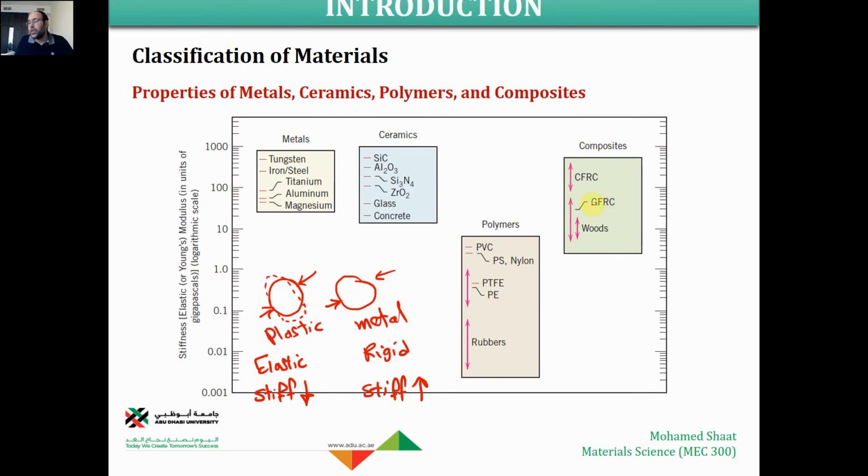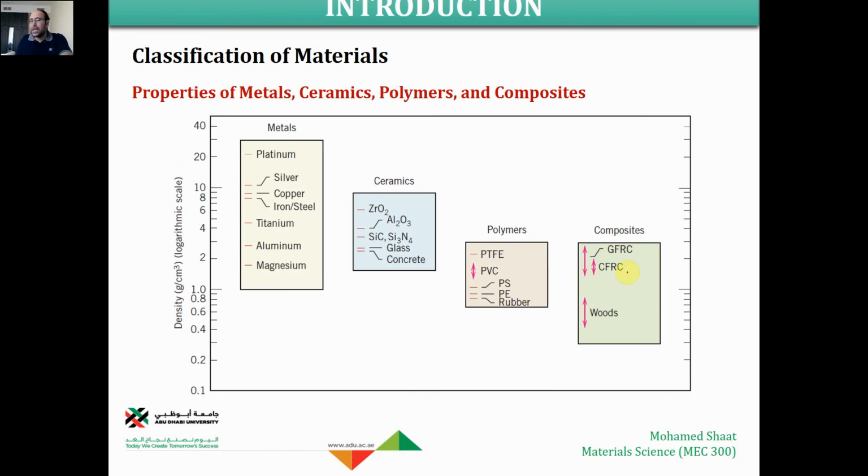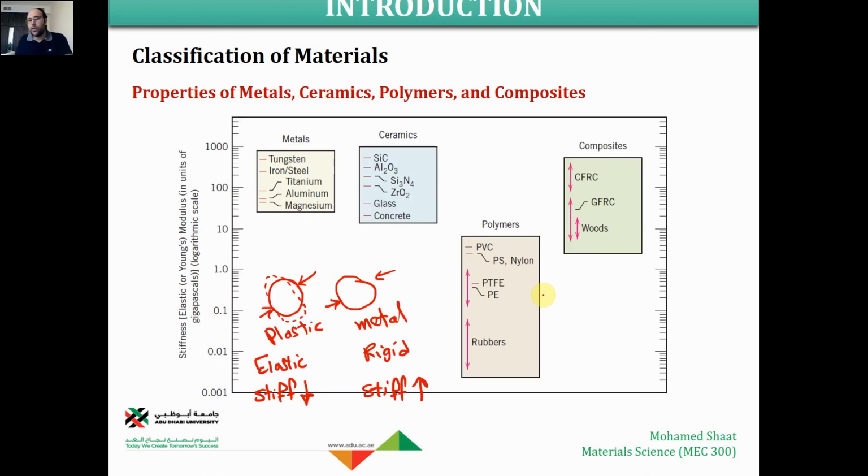So this is the good thing of composite, that if we mix polymer with ceramic or metal, we're gonna attain almost the same stiffness as metal and ceramic, but in the meanwhile, we're gonna keep lightweight like polymers. So we are getting the good thing of polymer and the good thing of the ceramic.